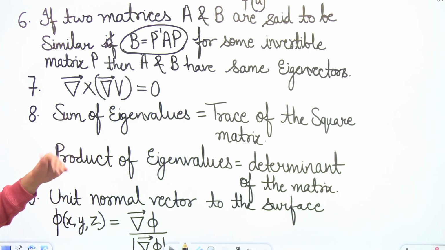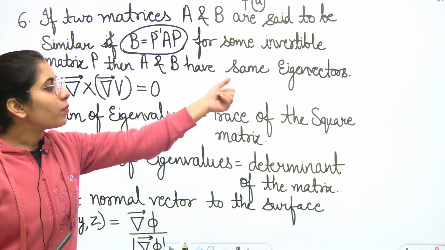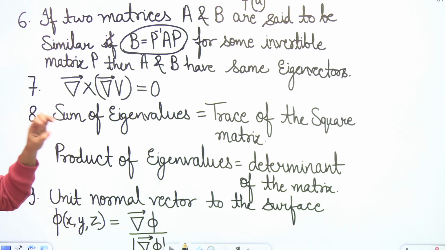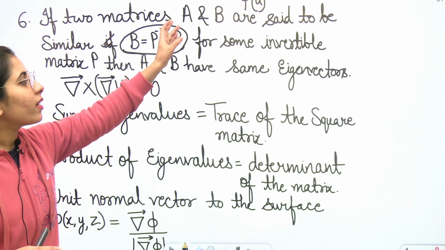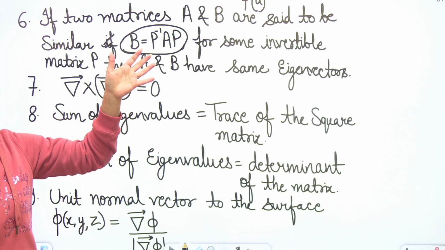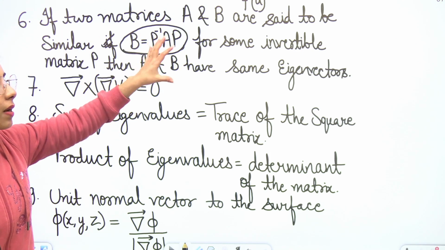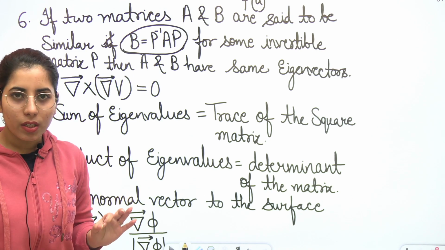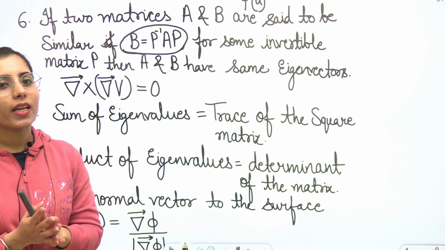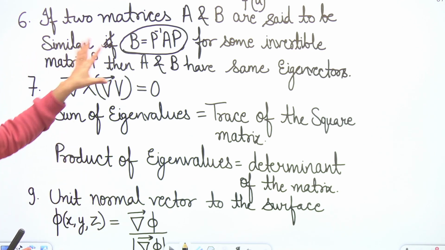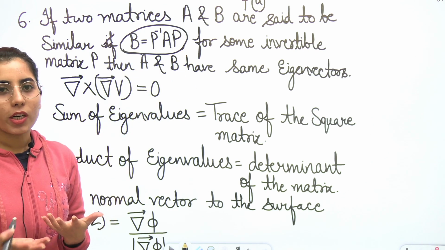Next point: A and B have the same eigenvalues. If we have any matrices A and B, and P is the invertible matrix there, then this is something which can work as a condition and can help you answer any question directly. So you can consider this point, it can be important for you.